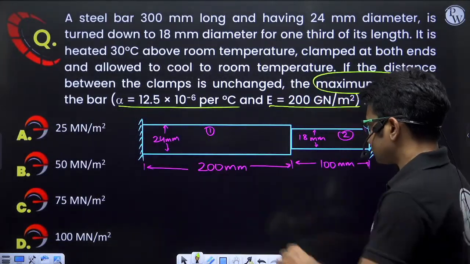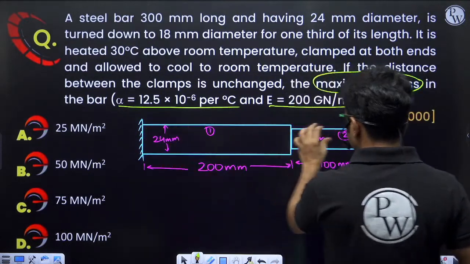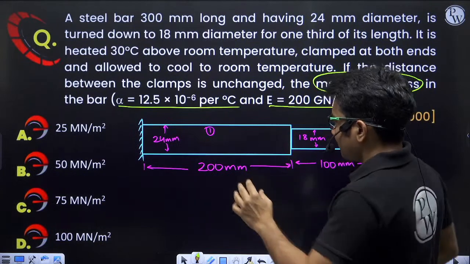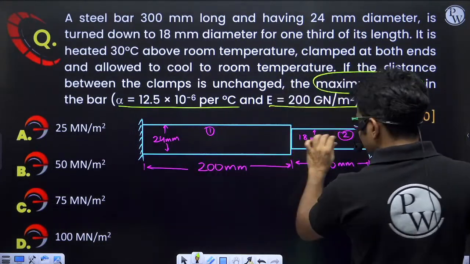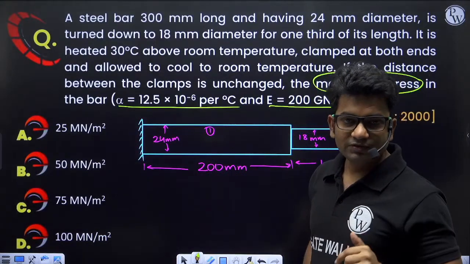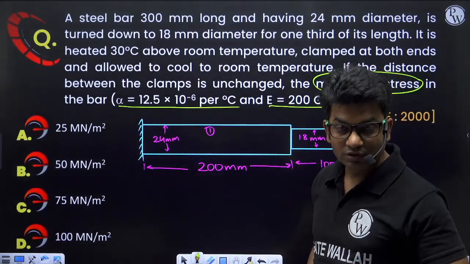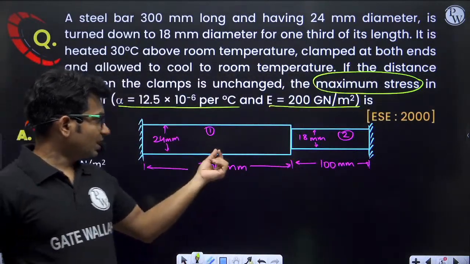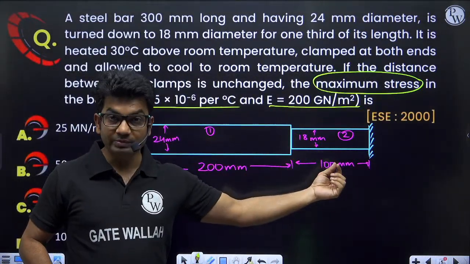Now in part 1 and in part 2, will the stresses be the same or different? Just think and answer. Stresses in part 1 and part 2 will be different.